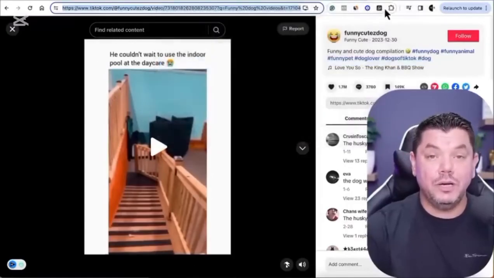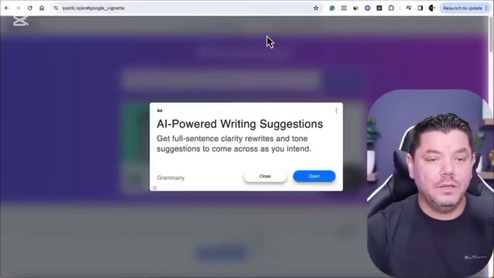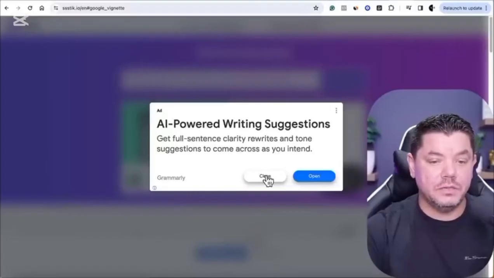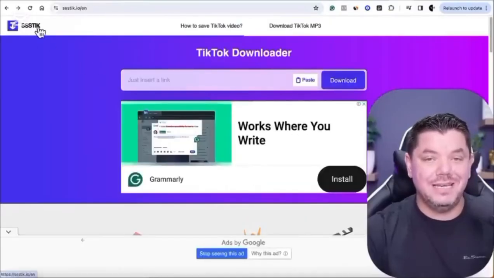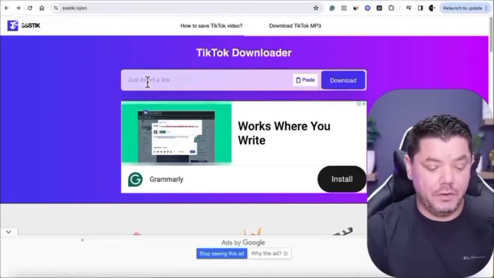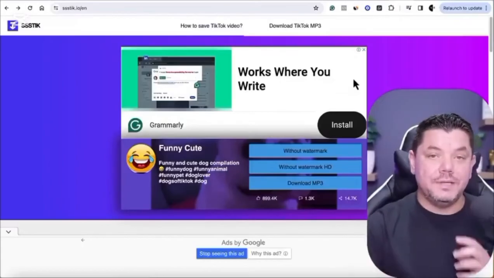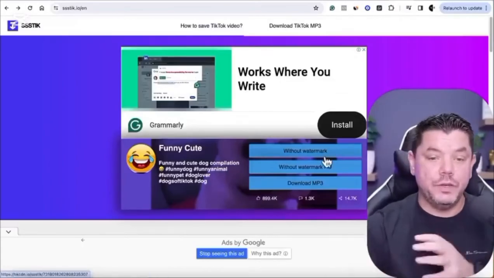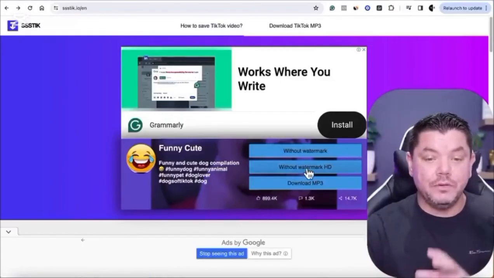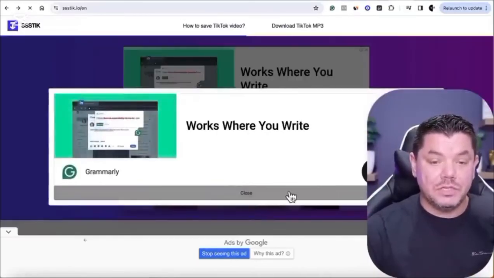Then what you want to do is come over to a TikTok video downloader software. The one that I like to use is this one over here. Let me just close this ad. It's called SSTick.io/en, okay? So you'd come over here, guys, paste that in there and click on download. This software is going to ask you whether or not you want to download this with or without the watermark. So let's just say we want to do this without the watermark and we want it in HD. You'd click onto that. Let me just close this ad.